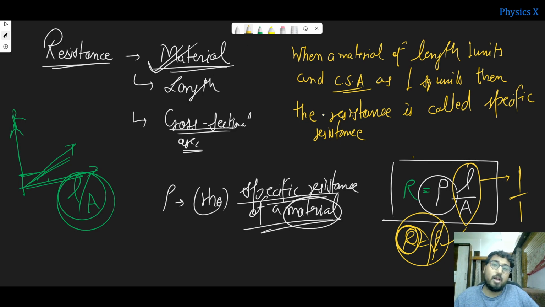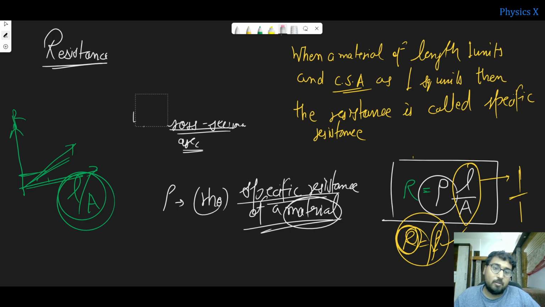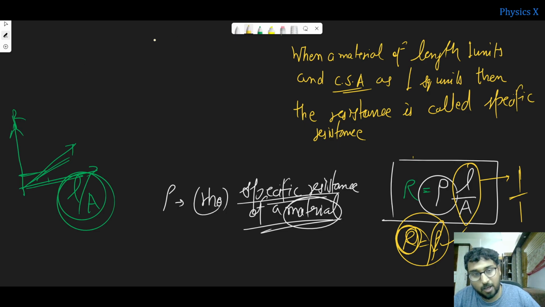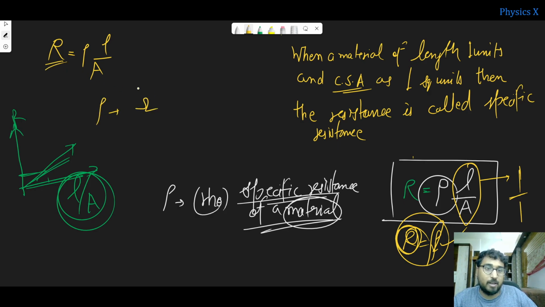I can also now write the unit of rho from this formula, because in competitive exams questions can be asked by twisting these units. So rho is R times A by L. If somebody asks you to find the unit of rho, the unit of resistance is ohm, and area multiplies, so meter square, and dividing by length means dividing by meter, so it is ohm meter.